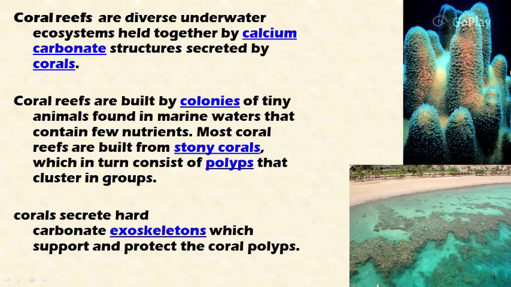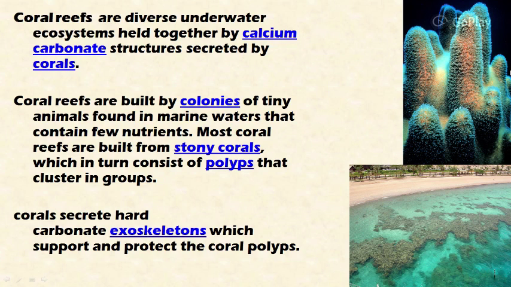Welcome friends, in this video let's discuss coral reefs. These coral reefs are important underwater ecosystems. They support thousands of aquatic organisms. These are also called the tropical rainforests of the oceans because of their higher productivity and biodiversity. So let's look at coral reefs.